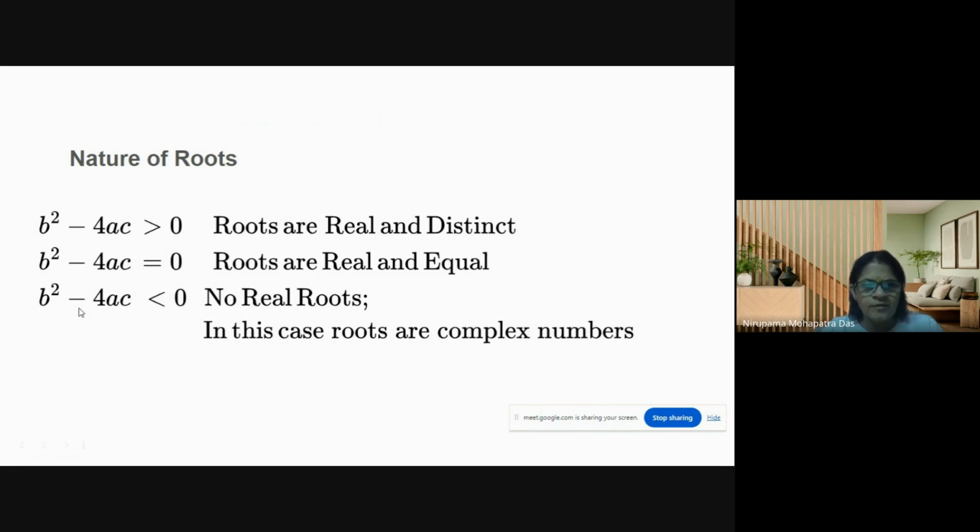Whenever the discriminant b² − 4ac is greater than 0, the roots are real and distinct, meaning you can get two different real roots. When b² − 4ac equals 0, the roots are real and equal. And when b² − 4ac is less than 0, meaning the discriminant is negative, we do not have any real roots. So in this case, the roots can be complex numbers.